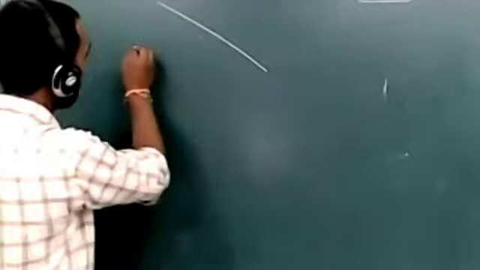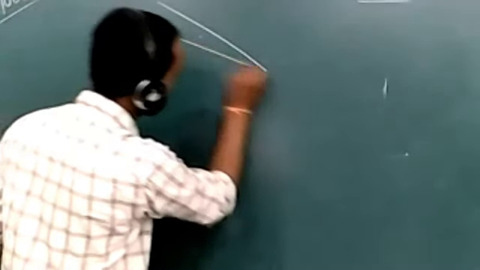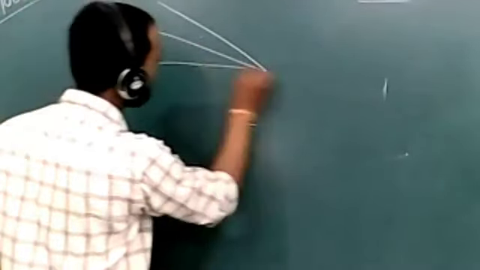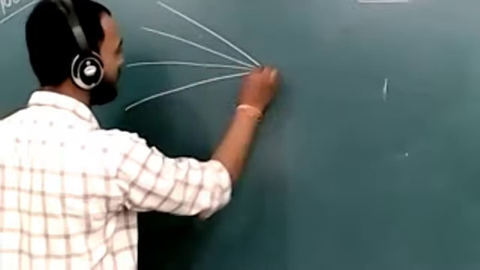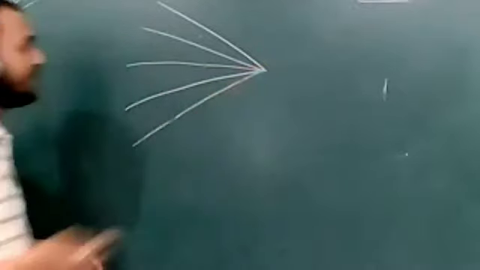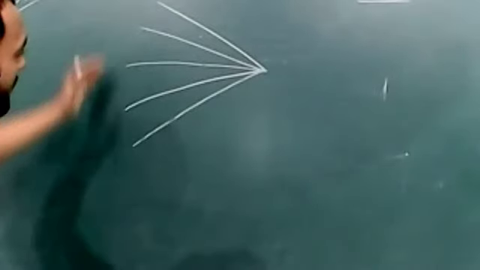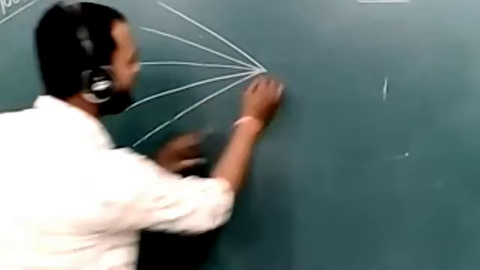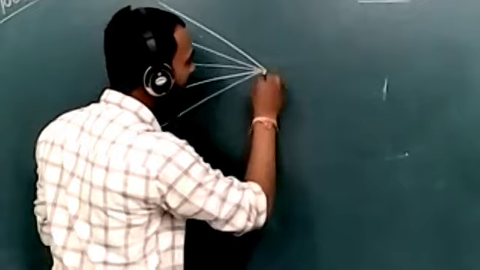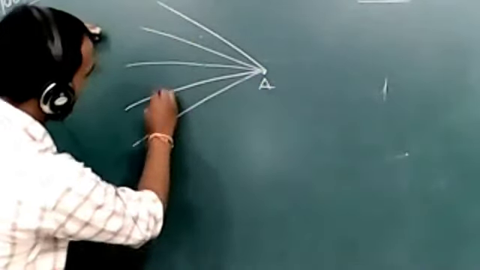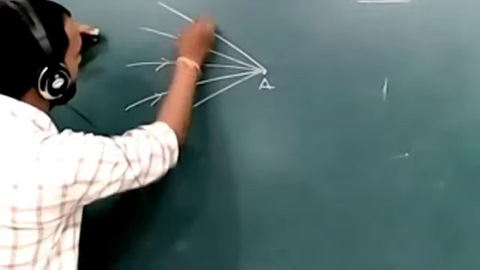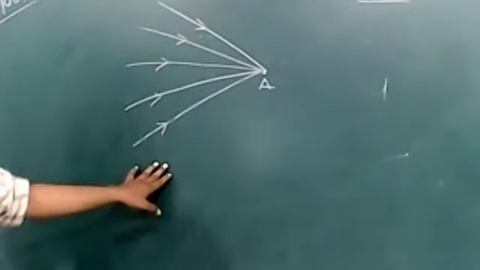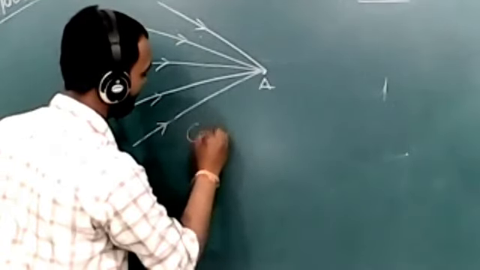Suppose one light ray is coming from this direction, one from this direction, and another from this. If the rays of light come from different directions and meet at a single point, suppose point A, this is called a convergent beam of light.